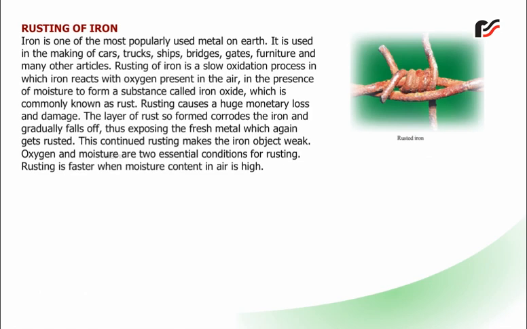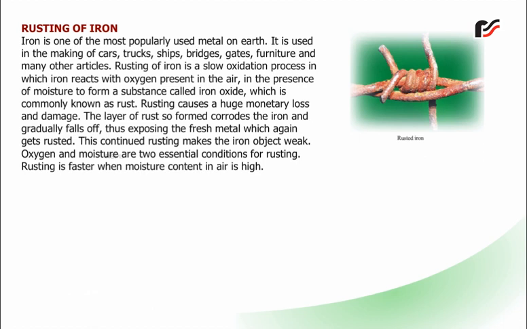Rusting of iron. Iron is one of the most popularly used metals on earth. It is used in the making of cars, trucks, ships, bridges, gates, furniture, and many other articles. Rusting of iron is a slow oxidation process in which iron reacts with oxygen present in the air in the presence of moisture to form a substance called iron oxide, which is commonly known as rust.